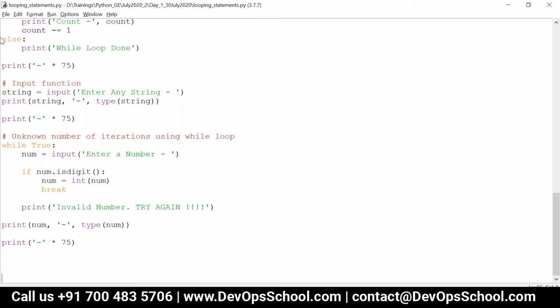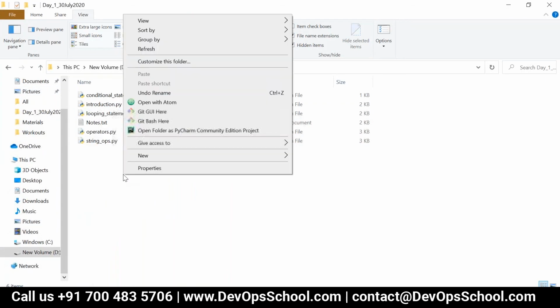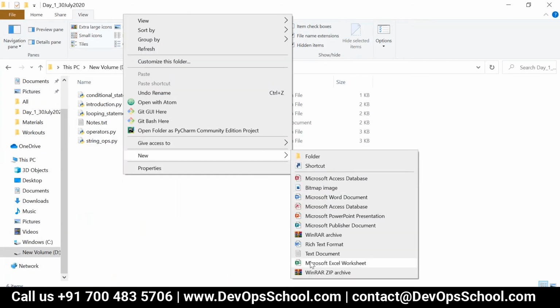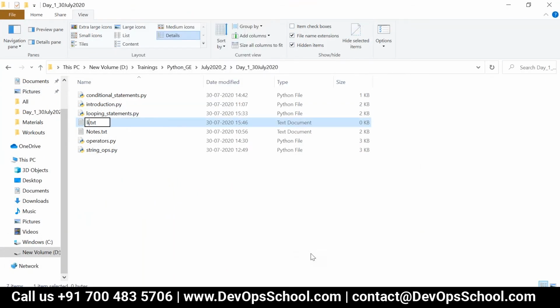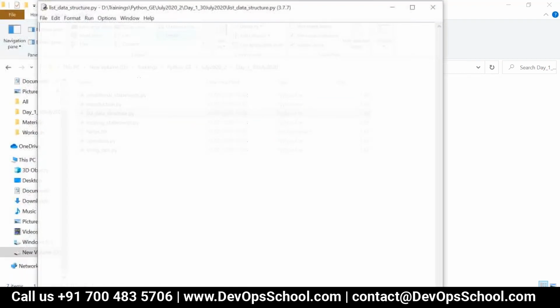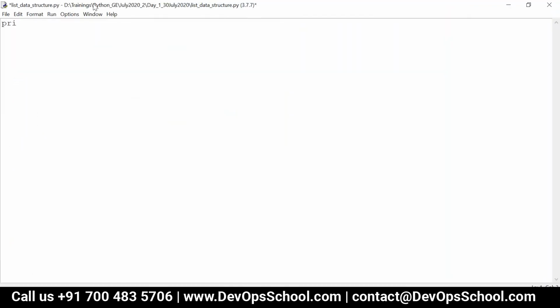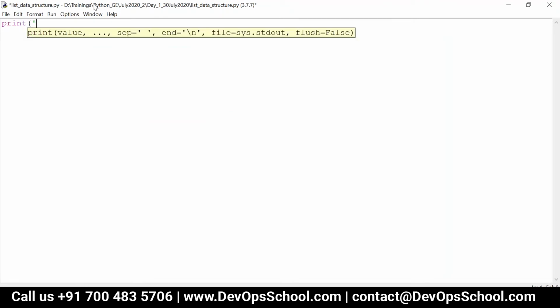So now let's take another file. Now we are going to start with list. Okay. So list data structure .py. So now what we are going to do is focus on the data structure called list. So first let me explain what is list.